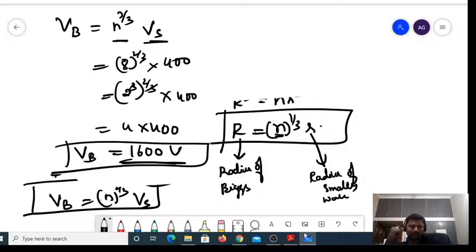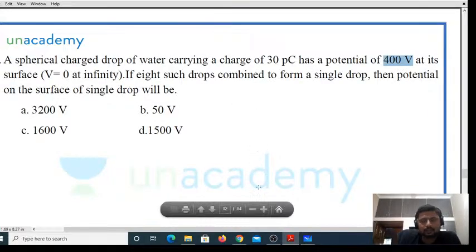Right? How much time did it take? It took only 20 seconds. I just checked what is the number of water droplets, and I just checked what is the potential on it. Otherwise, just solving it will consume too much time if you don't have the shortcut. Fine? Next.